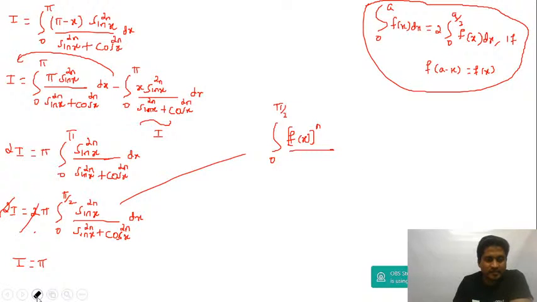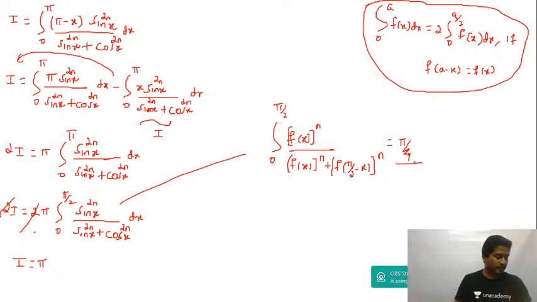F of x to the power n divided by f of x to the power n, and then f of pi by 2 minus x whole power n. The answer will always be equal to pi by 4, isn't it, guys? We have done so many questions. There are 4 questions on NCERT on this property.